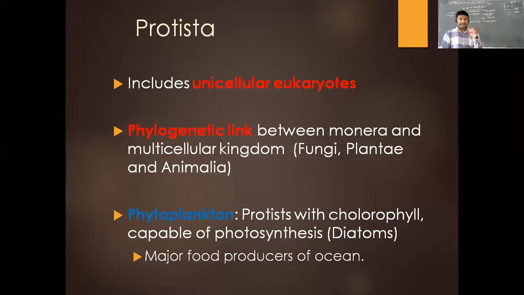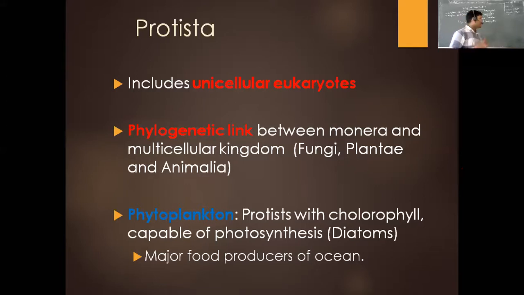They also consist of the phytoplanktons. You have to understand this term. What are phytoplanktons? They are the protists, members of this group with chlorophyll, that are capable of photosynthesis. For example, diatoms are one type of protist with photosynthetic ability because they contain chlorophyll pigment, and this is why they are called phytoplanktons.